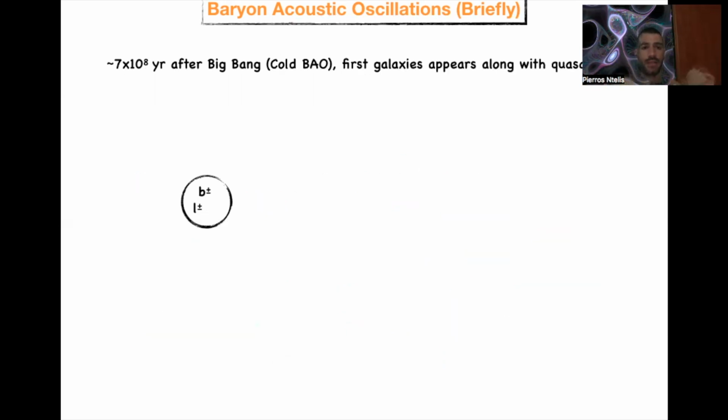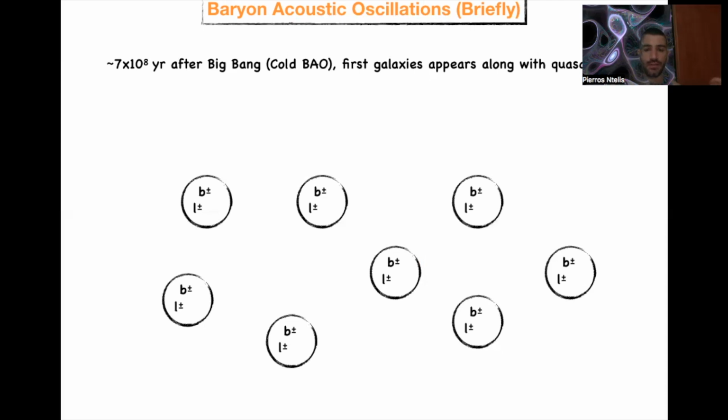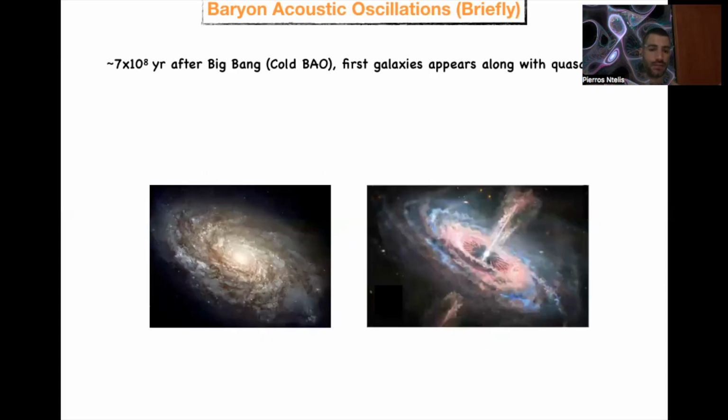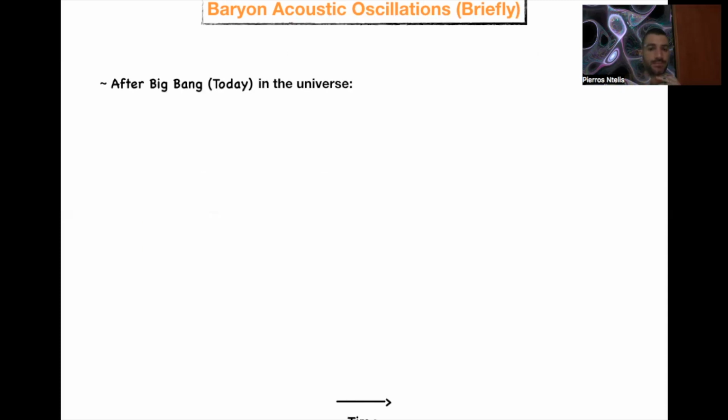Now, 7 times 10 to the power of 8 years after the Big Bang, we have the cold BAO, and the first galaxies appear along with quasars. For example, this image tells us that when we had this particular configuration and the interaction was happening everywhere, after some time this interaction starts to split, and the one on the left becomes a galaxy, and the one on the right can become a quasar. And this is more or less how the first galaxies and quasars appear in time.